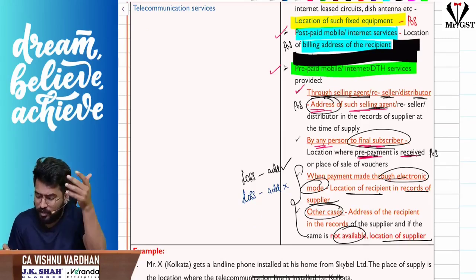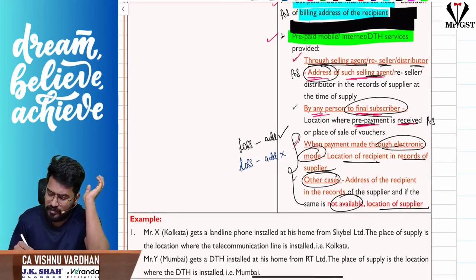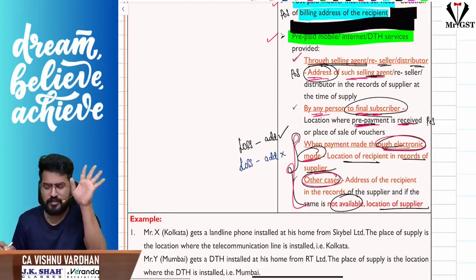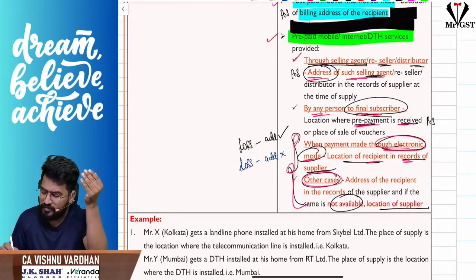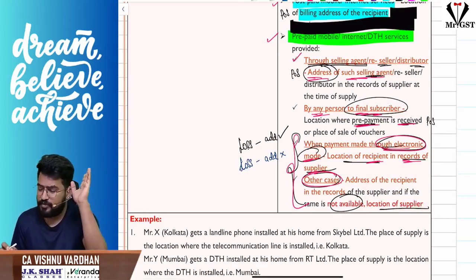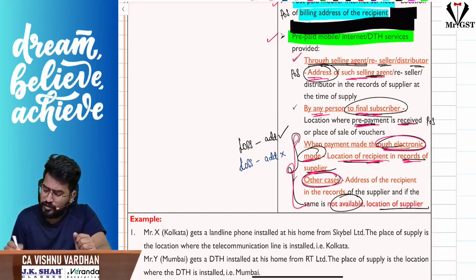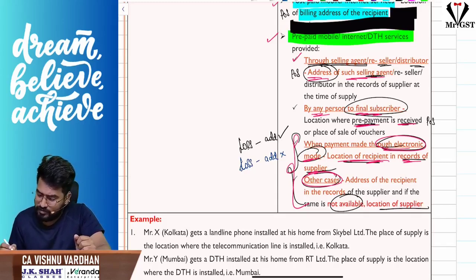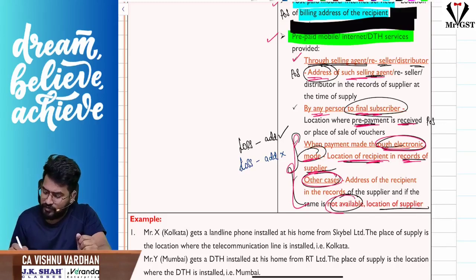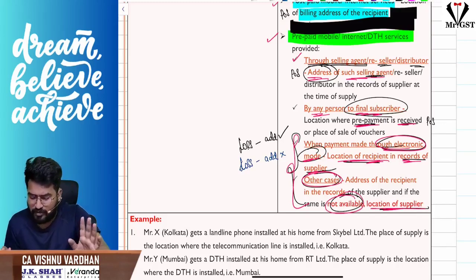Or if I am making the sale through any electronic mode or any other case, if the recipient address is available in the records, that will be the place of supply. Otherwise, the supplier address will be taken. So the location of the recipient in the records of the supplier will be taken; otherwise, if it is not available, the location of the supplier.